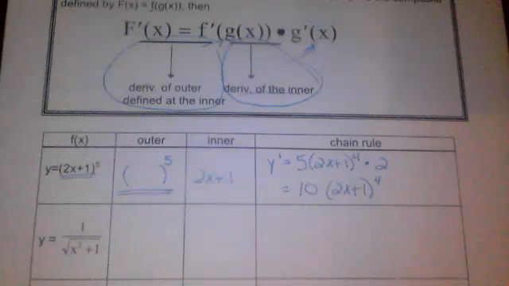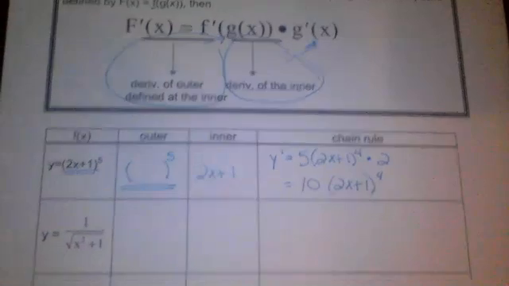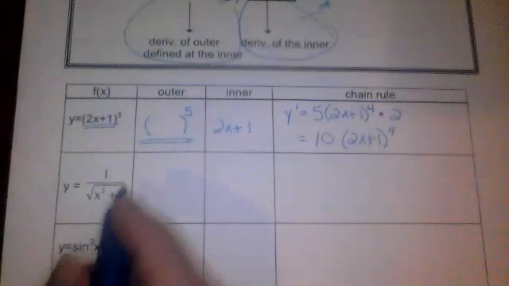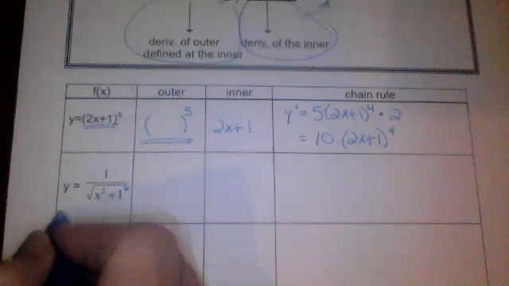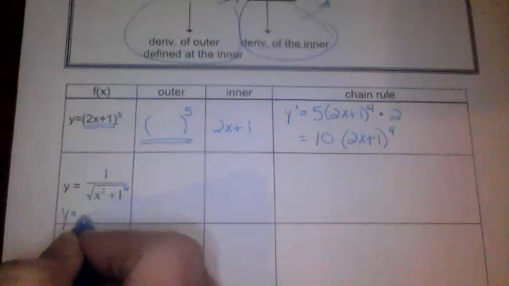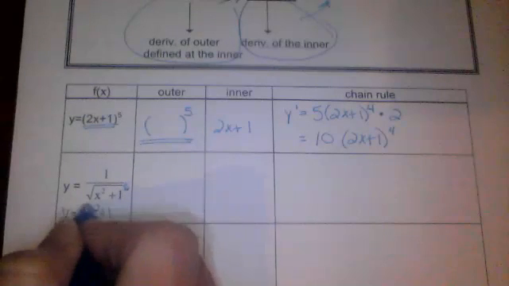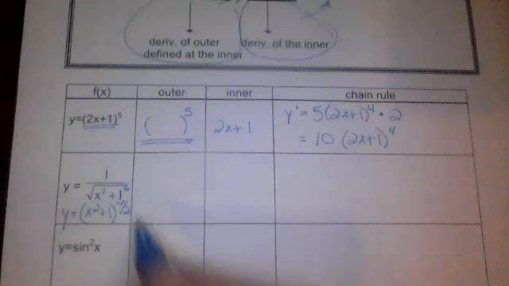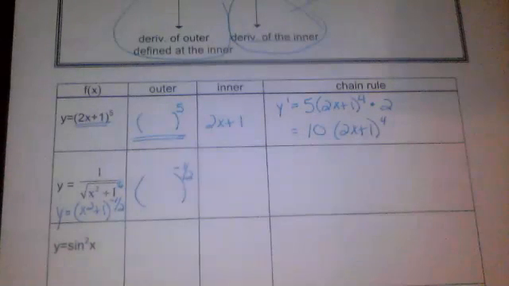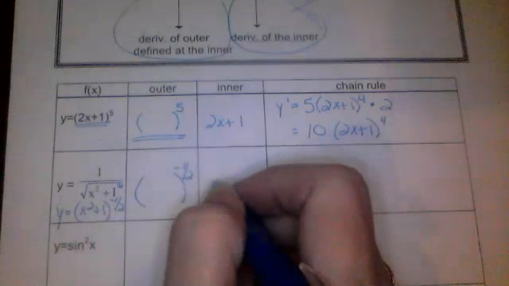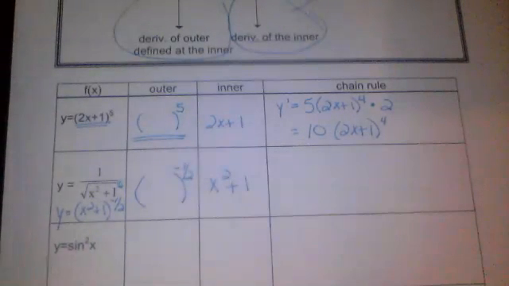So for some of these, we're going to need to rewrite them and then determine the outer and inner functions. So like on this one, we have that square root, which is the 1/2 power, and it's in the denominator. So we could rewrite this as y equals x squared plus 1 to the negative 1/2 power. And then I would have a power rule problem again, the outer function being the negative 1/2 power and the inside function being x squared plus 1.